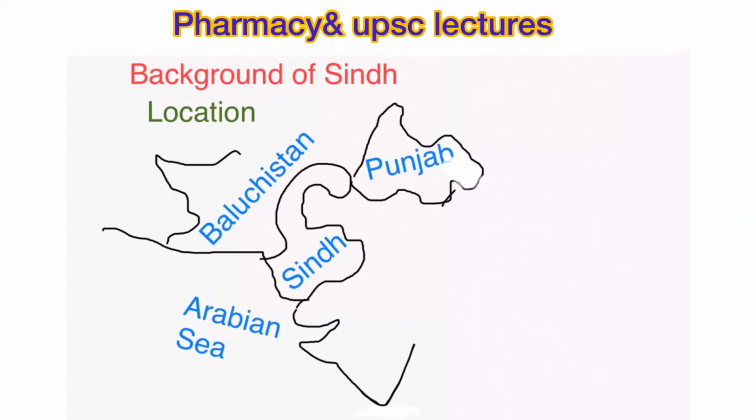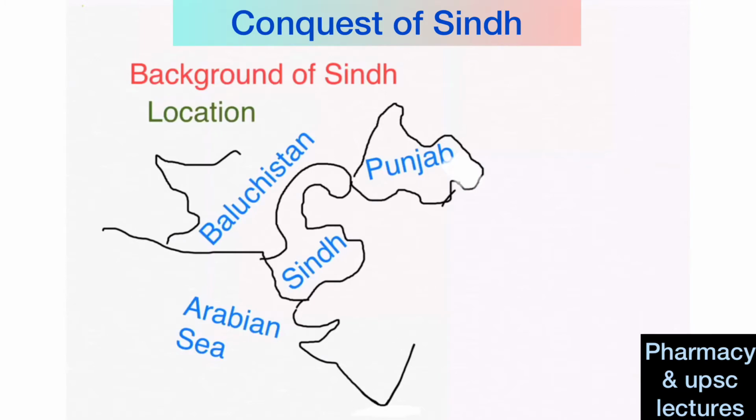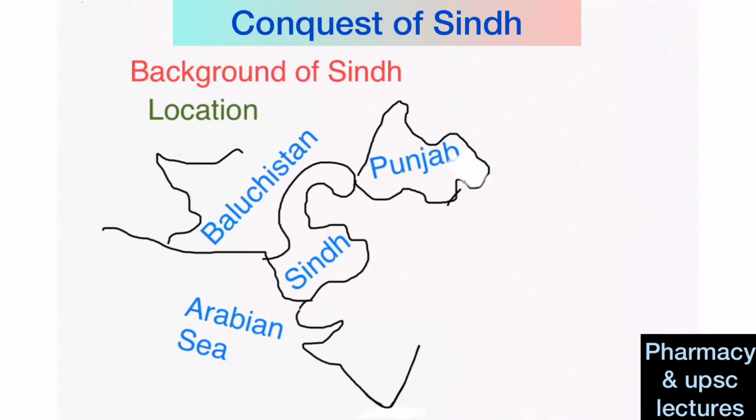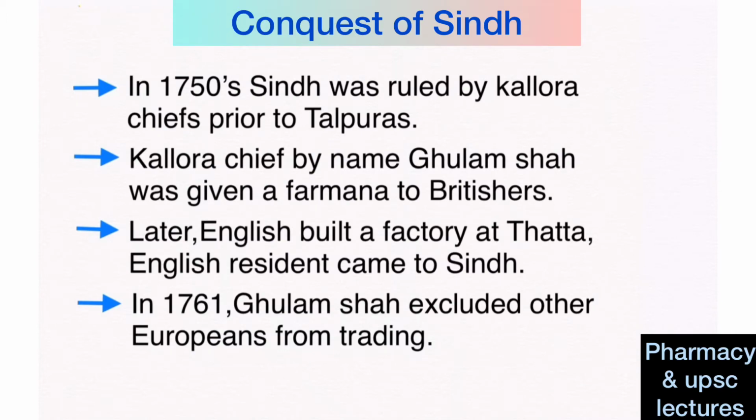In this video, I'll discuss the Conquest of Sindh. So, we'll see the location of Sindh first. Sindh is located in present-day Pakistan, which is west of India, right? Punjab is located north of Sindh, Balochistan is located west of Sindh, and the Arabian Sea is located south of Sindh, right? So, we'll see the background of Sindh.